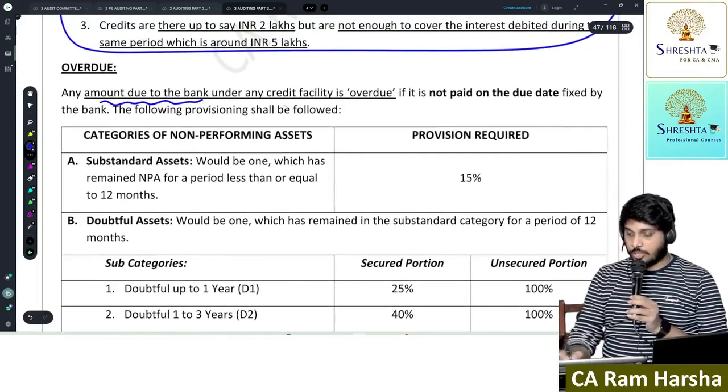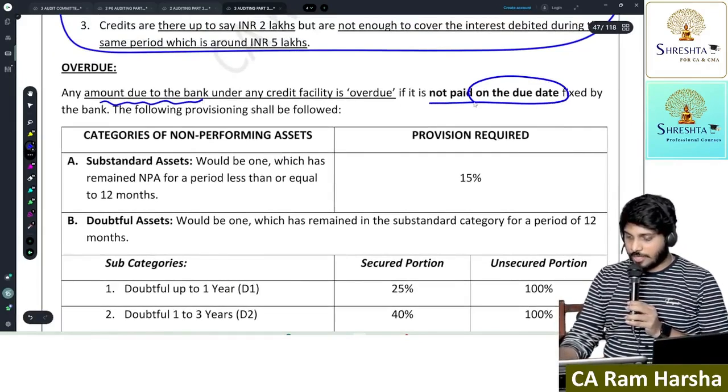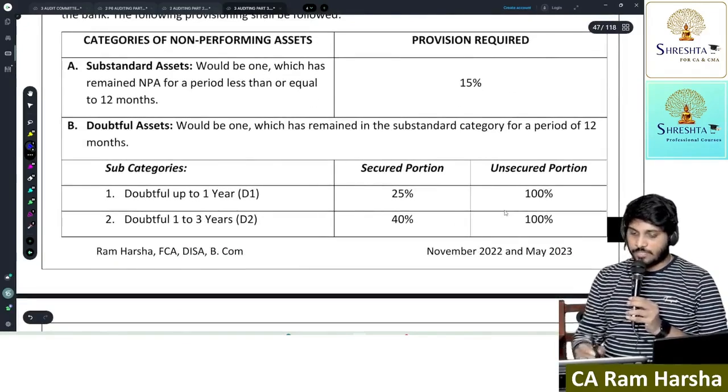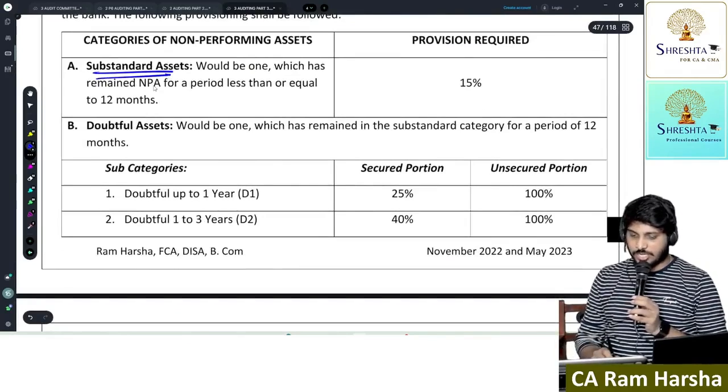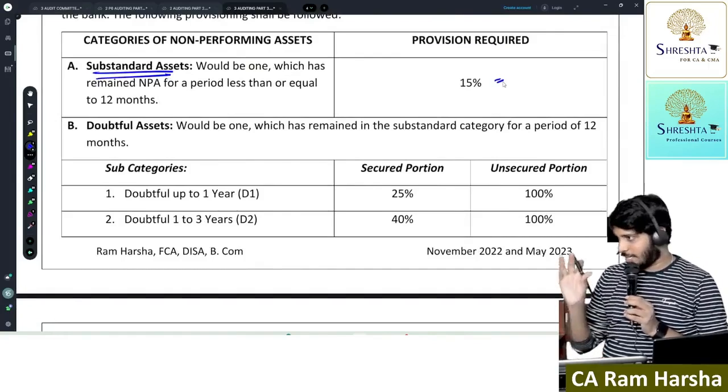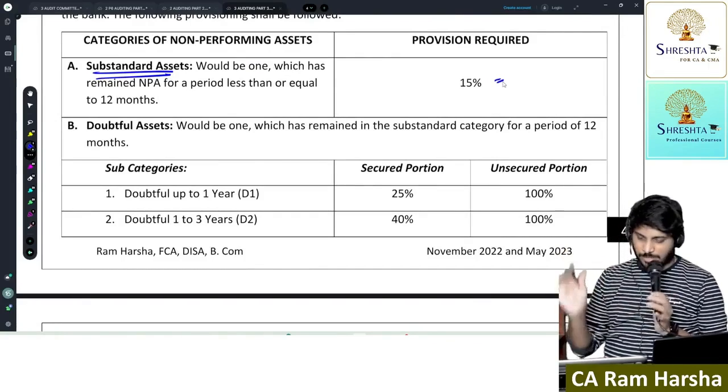Any amount due to the bank, if it is not paid on the due date, the facility is treated as overdue. What is the provisioning norm? Once it becomes an NPA, for the first 12 months it is treated as substandard. You keep a 15% provision, whether secured or unsecured doesn't matter.